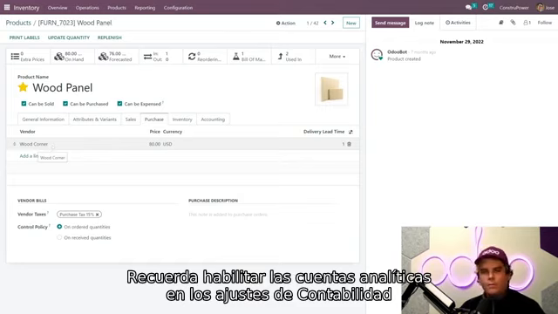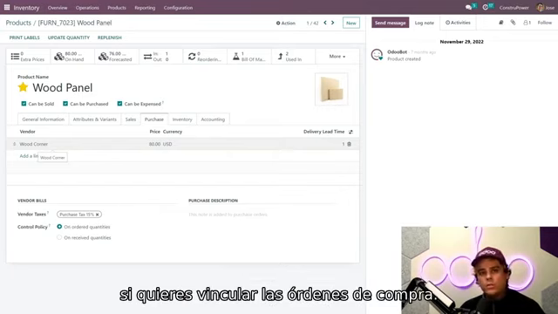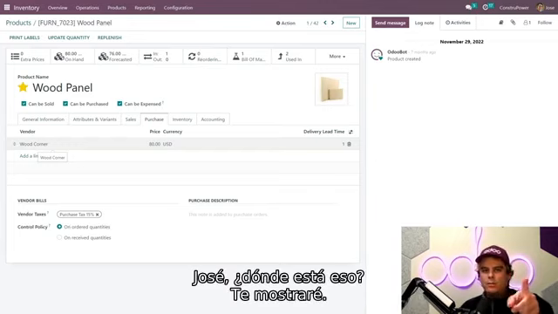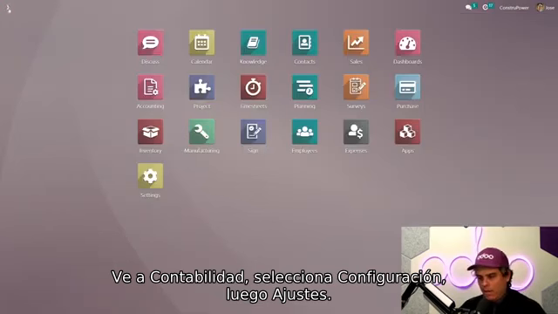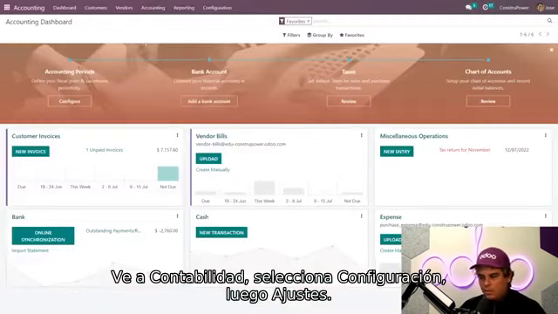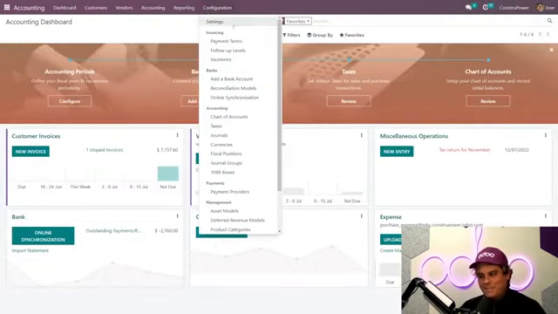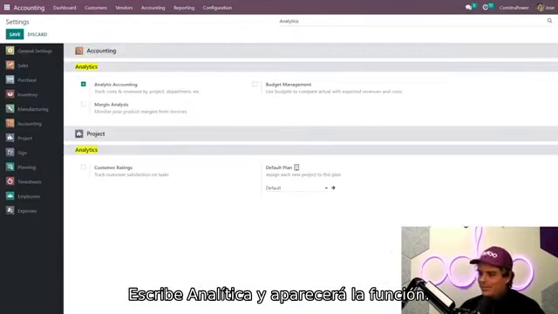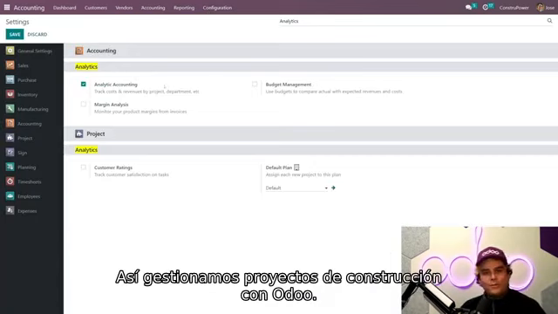Lastly, as I mentioned before, and this is a big one, the analytic accounts need to be activated in the accounting configuration if you want to connect purchase orders to a sales order analytics. Jose, where do I find that? I'm going to show you right now. Navigate to the accounting app, select configuration, select settings, type analytics, because there's a lot of settings inside of here. And there it is. Beautiful, Odooers.